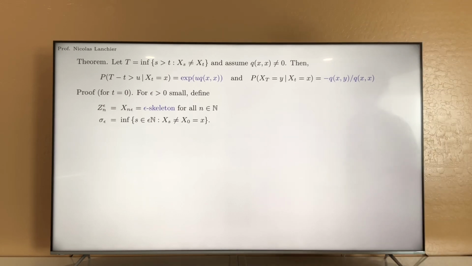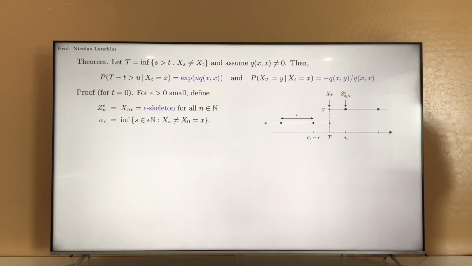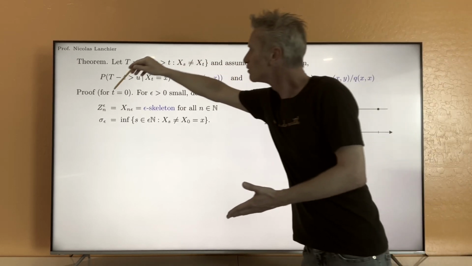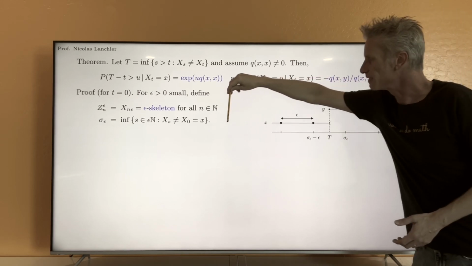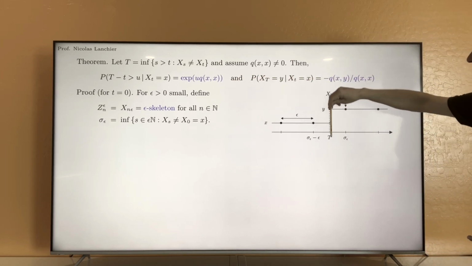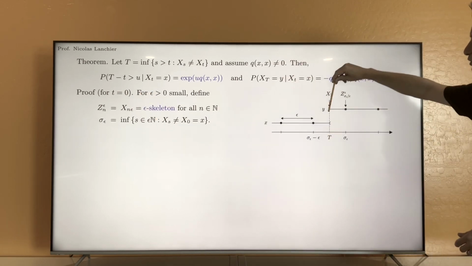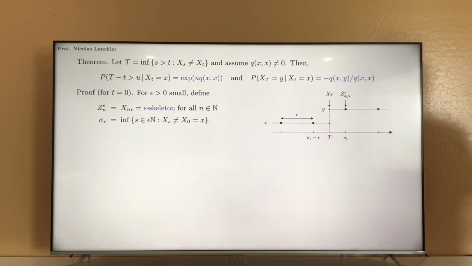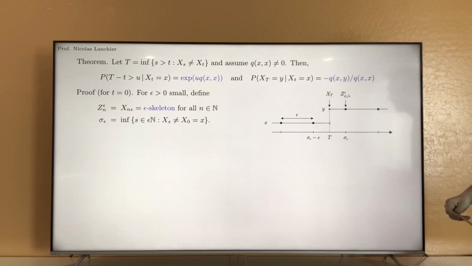All right, so we can explain that using a picture. Here, let's assume that you have a realization of your continuous time Markov chain. Because we start from state x at time 0, we are in state x here, and then at some time, capital T, this time here, the process is going to jump to another state, let's call it y, exactly like here. So this is the realization of the continuous time Markov chain.